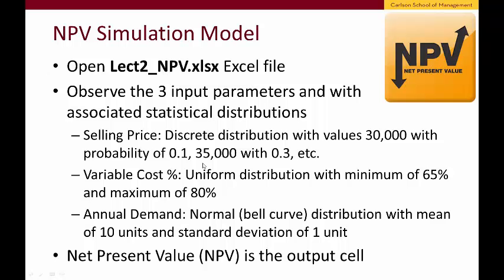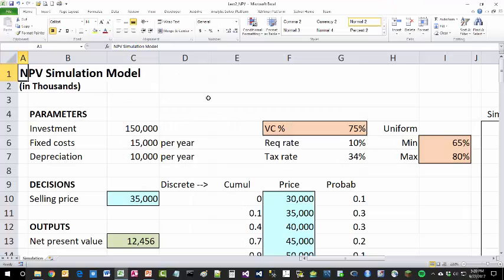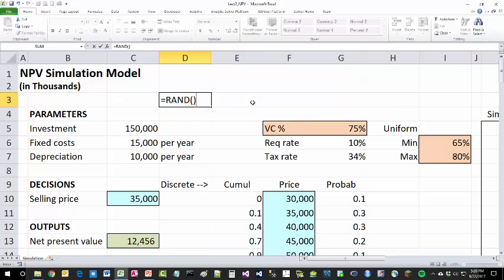Now we're going to implement these distributions in Excel using a combination of the RAND function, which generates a random number between 0 and 1, and some other Excel functions to get these distributions on selling price, variable cost percentage, and annual demand. So quickly on the RAND function, in any cell you can type RAND open close parentheses.